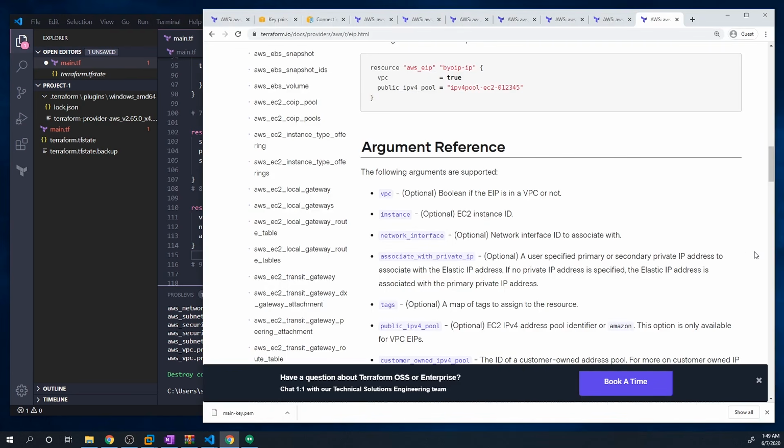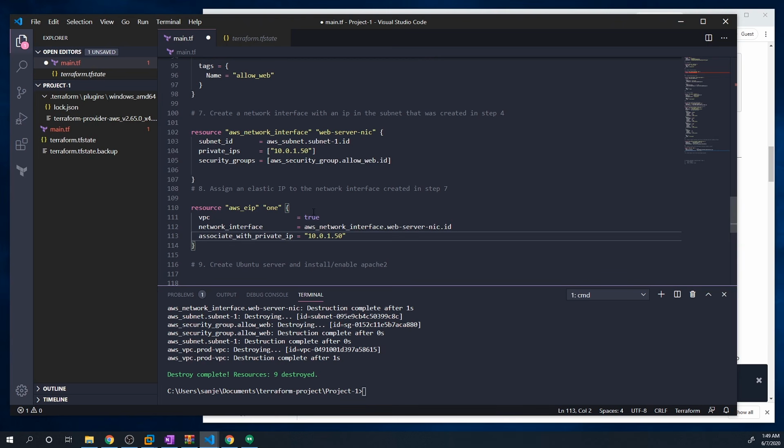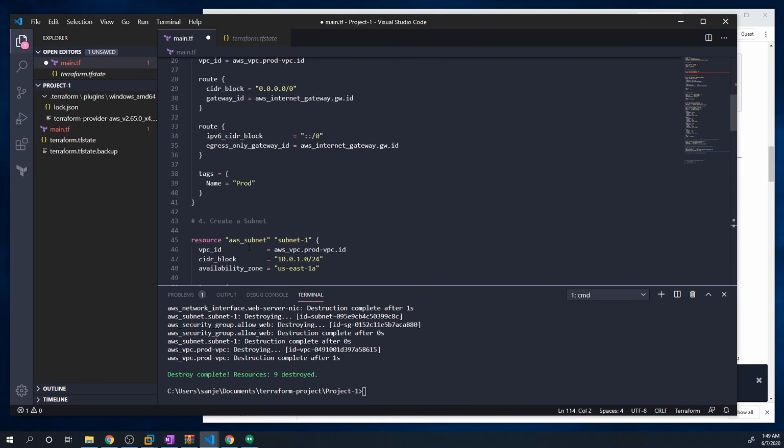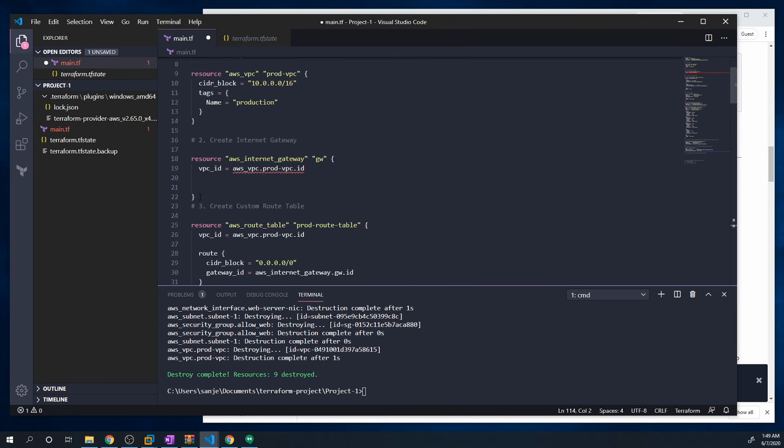And now, I told you guys that Terraform does not care about the order, and it will figure out the order at which things need to be deployed so that everything works. However, there are certain gotchas, and this is one of the gotchas right here, is that the AWS EIP relies on the deployment of the Internet Gateway, which is created up here.